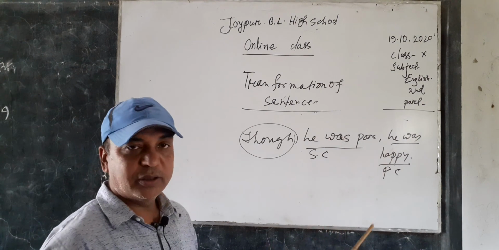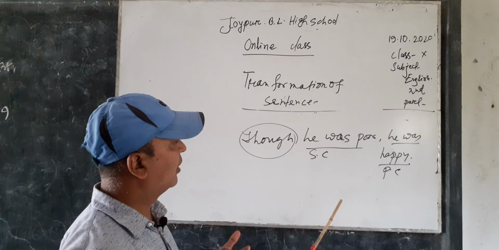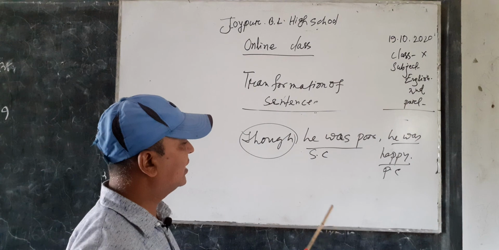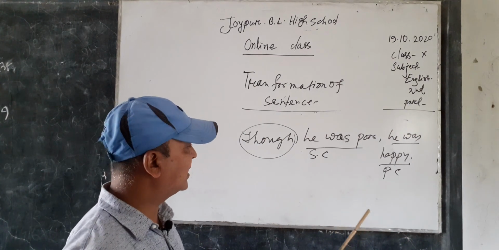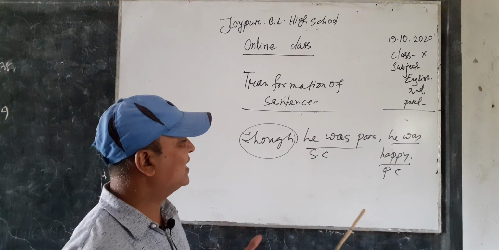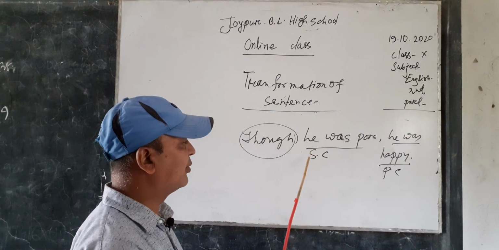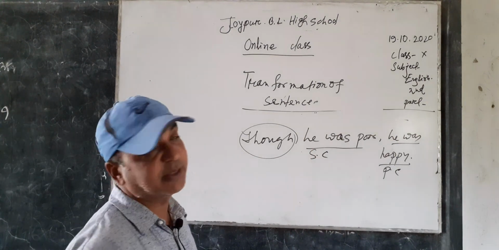We know, at the time of making compound sentence, you have to understand what is complex sentence and what is the subordinate clause. You can sense only the subordinate clause, but you cannot sense the principal clause.